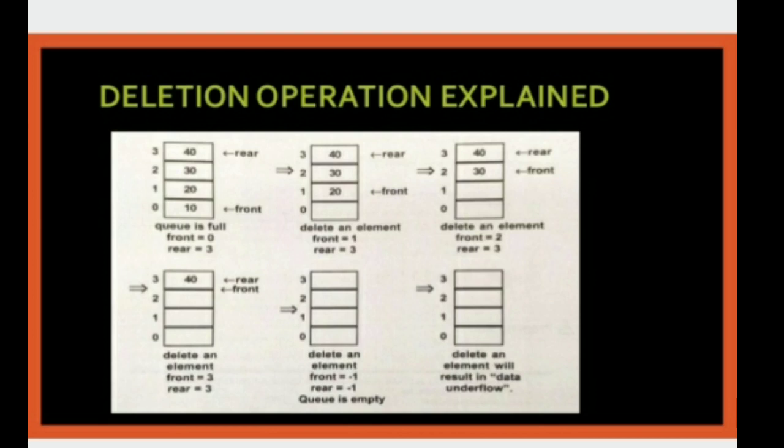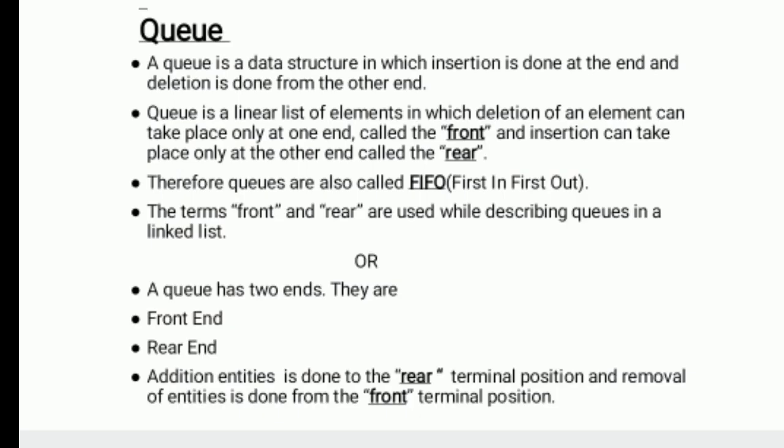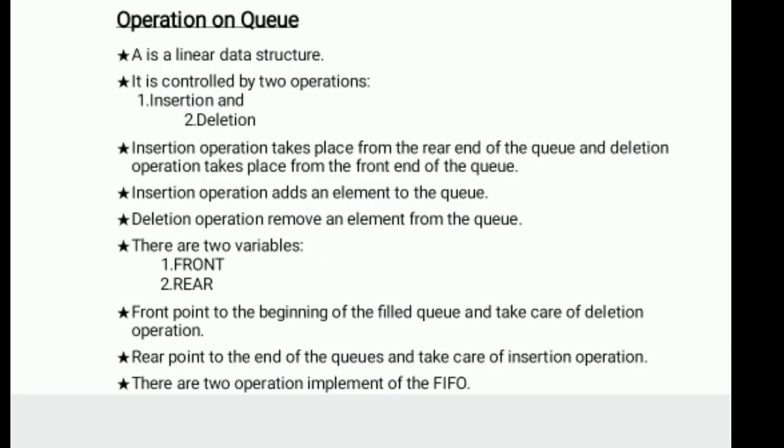Here there is no chance to remove anything. The main important point is that front plus rear equal to -1 is underflow, and in the previous case rear equal to maximum size is overflow. These two conditions are very important.